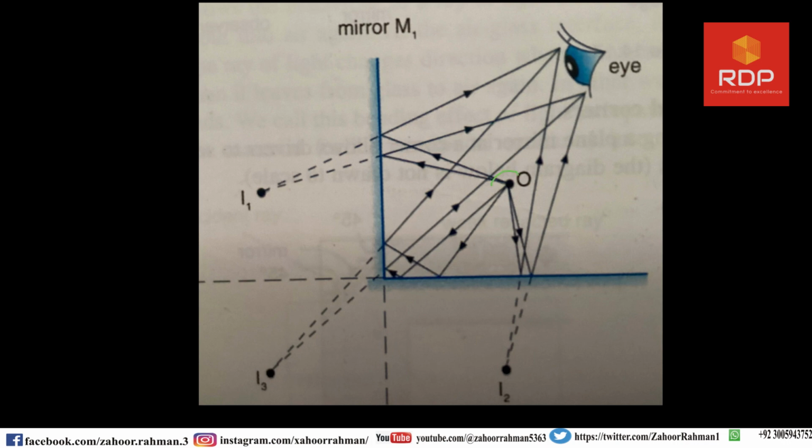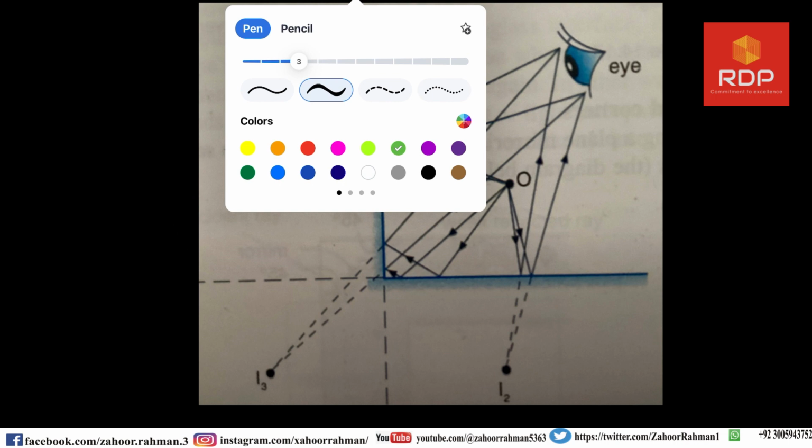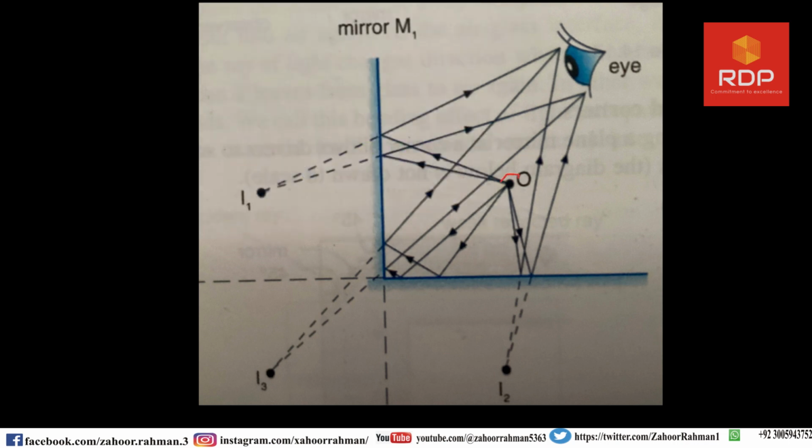Now this is the object. This is the object. And there are two mirrors. This is M1 and this is M2. Both are at right angle to each other.